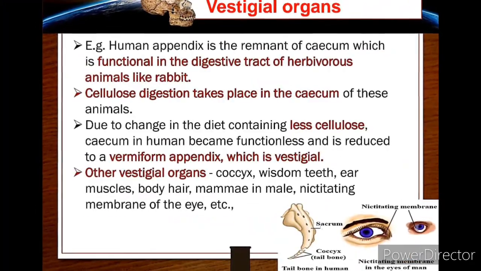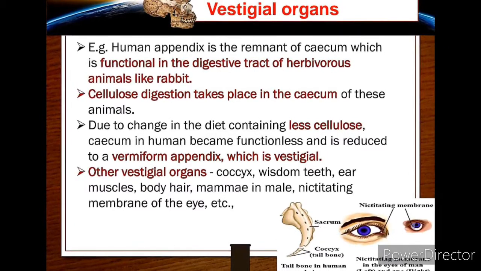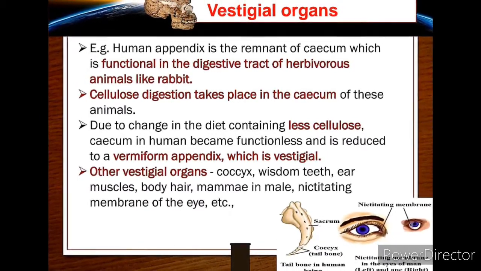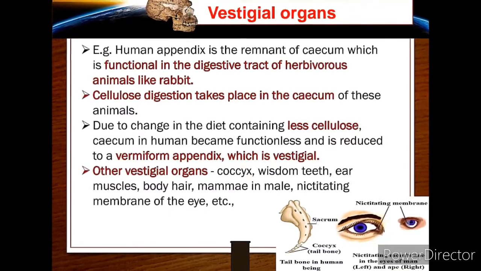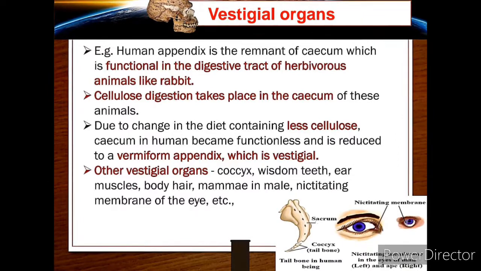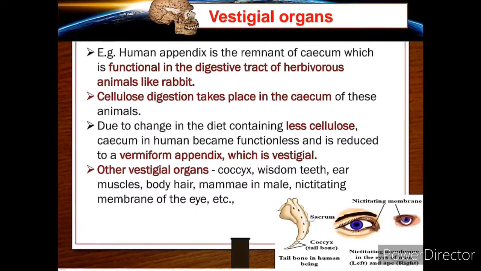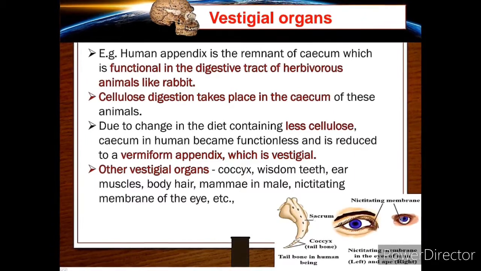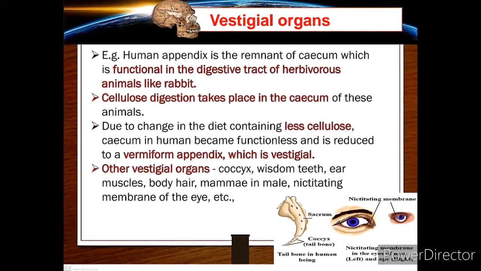For example, tail. Our ancestors had a tail, but we don't have a tail. Vestigial organs include wisdom teeth, ear muscles, body hair, mammae in male, nictitating membrane, and appendix in human beings.